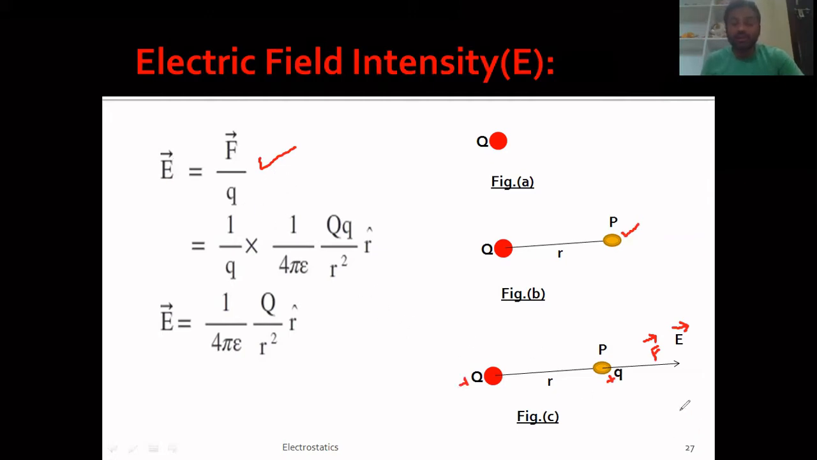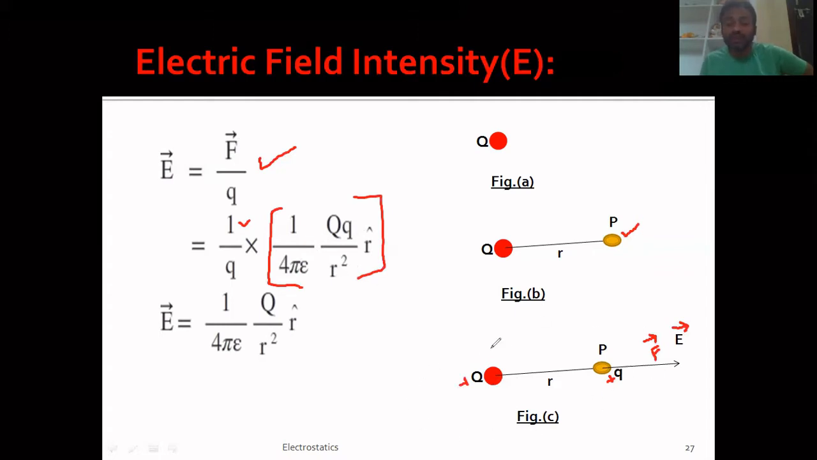And hence, to find the electric field intensity at point P due to capital Q, you need to substitute the formula for the force that arises between these two charges. Now, by Coulomb's law, you know that the force between these two charges, I can write in general as Q1 Q2 by 4 pi epsilon 0 r square. But here, in place of Q1 and Q2, we have capital Q and small q, and hence the electric field intensity, I can write as F by q, right? So 1 by q is written as it is, and in place of F, we write capital Q small q by 4 pi epsilon r square.